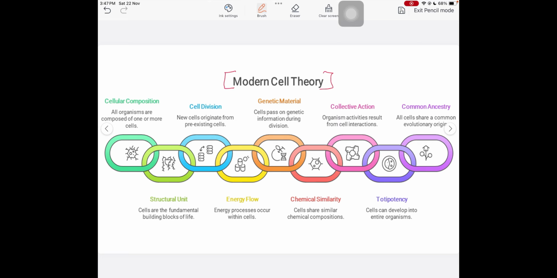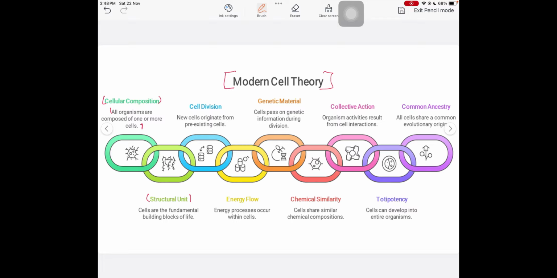So this modern cell theory proposed many points, and the most common or most important ones are cellular composition. Here it says that all organisms are composed of one or more cells. This means all the organisms that we are seeing right now, or cannot see, all are made up of cells and their products. So the second one is the structural unit.